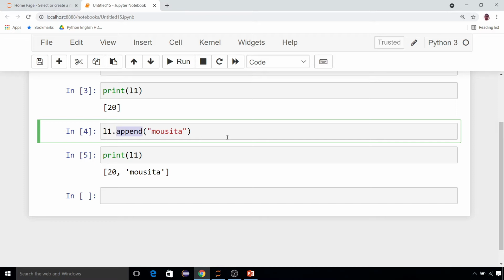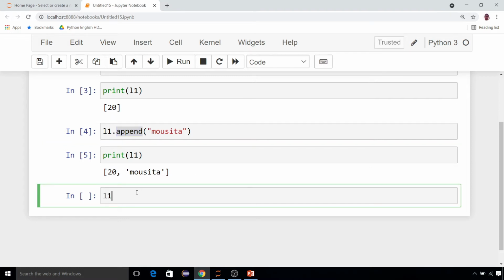Now 20 is already there and my name has been added after 20. So this is the definition of append. You can say that append is a function which will add an element into the list at the end of the list. Always remember, it's a very important point. Append will add an element at the end of the list. Okay, this is how you can add an element into the list. Now you can call another append, it will again add at the end, maybe one float number you have added. Just print your L1, you see one by one it will be added.